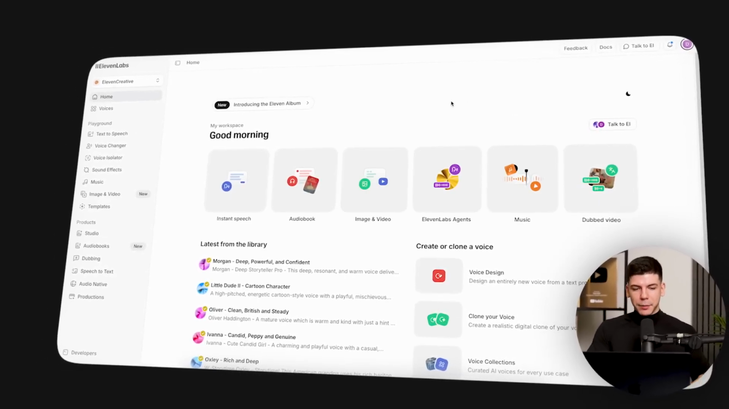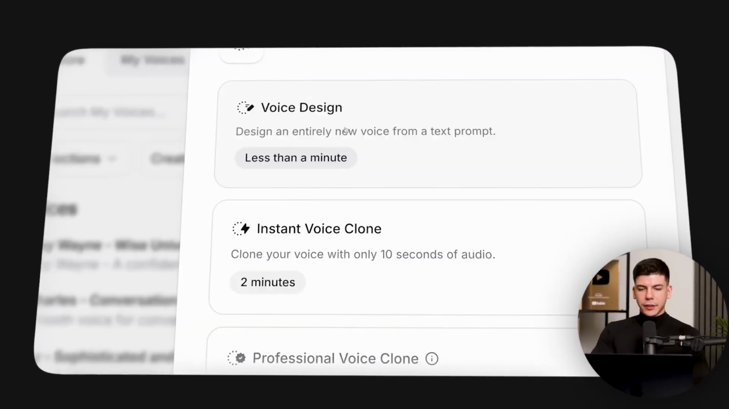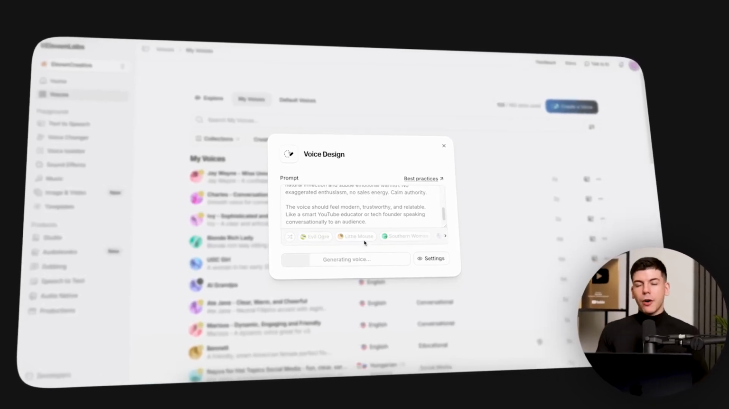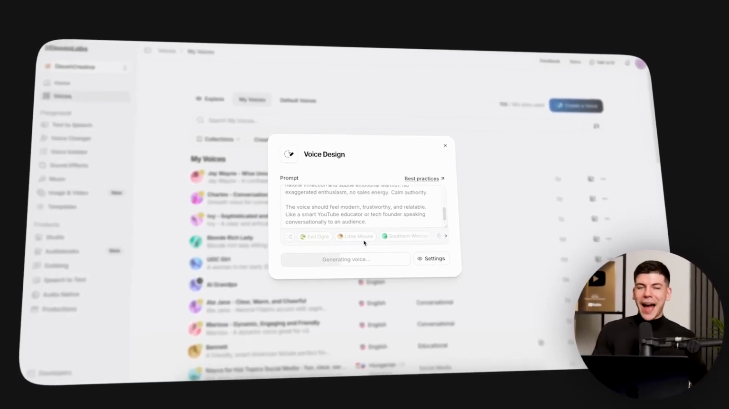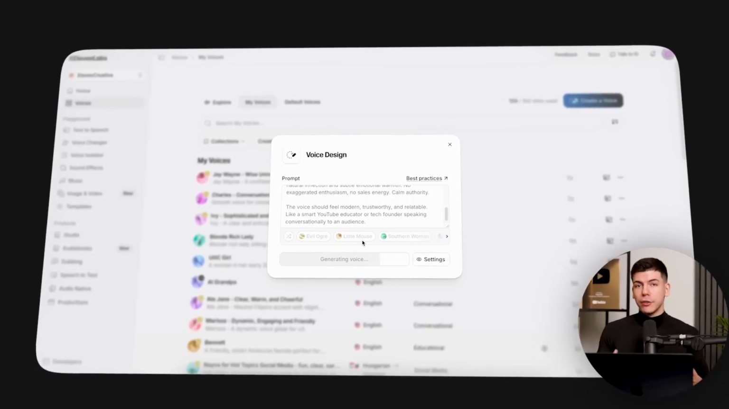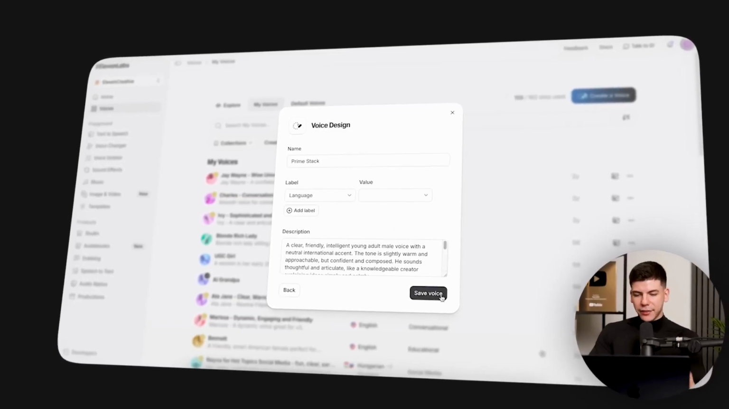So we're simply going to come here, go to voices on the left hand side, click on create a voice, select voice design, grab this prompt, and just click generate voice. Now the voice that it generates should match how your avatar looks, and it's actually going to give you 3 different options so you can pick and choose from. Pick whichever one you like and click select voice. Give it a name and save the voice.